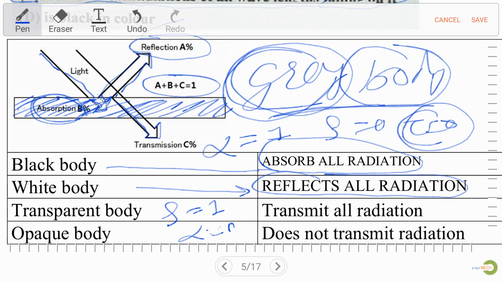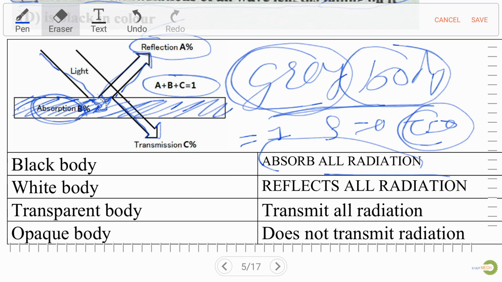For a transparent body, which transmits all radiation, transmissivity is equal to 1 and alpha and rho are both 0. So always remember, don't confuse between black body, white body, transparent body and grey body.